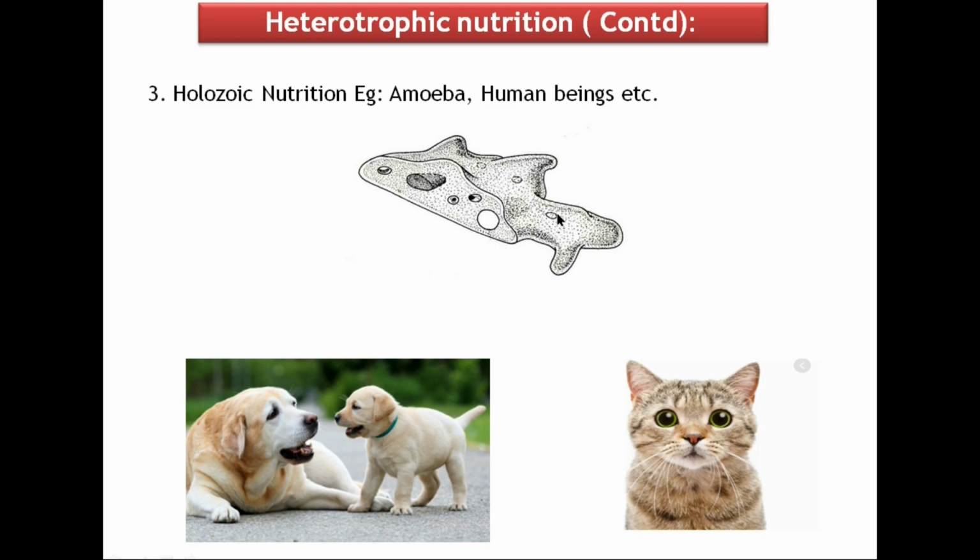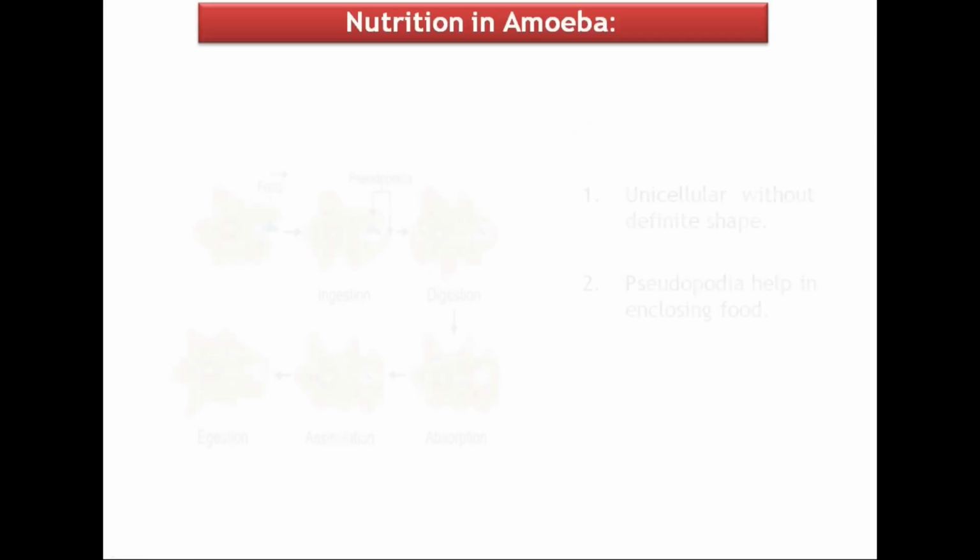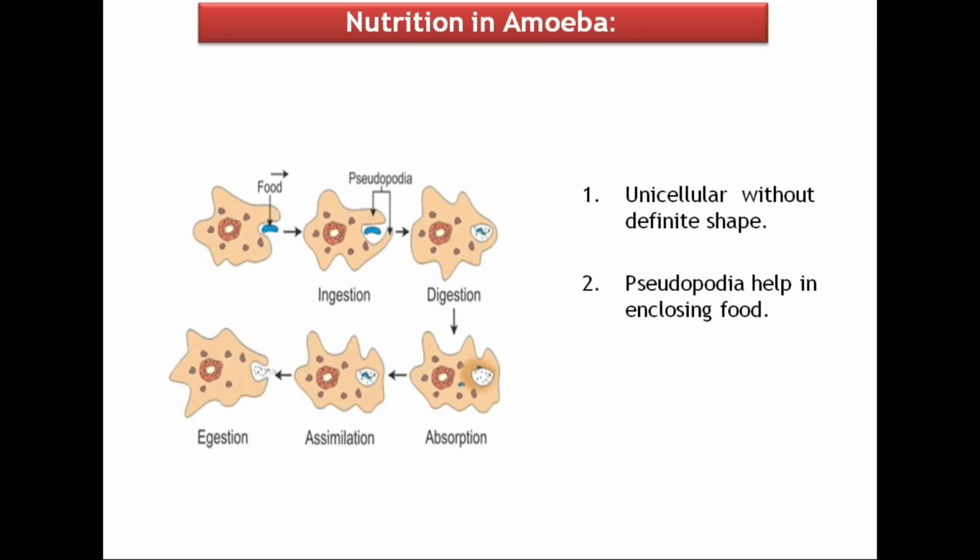Let's discuss the nutrition in amoeba. Amoeba is a unicellular organism without any definite shape. It takes its food by using temporary finger-like extensions called pseudopodia of the cell surface.